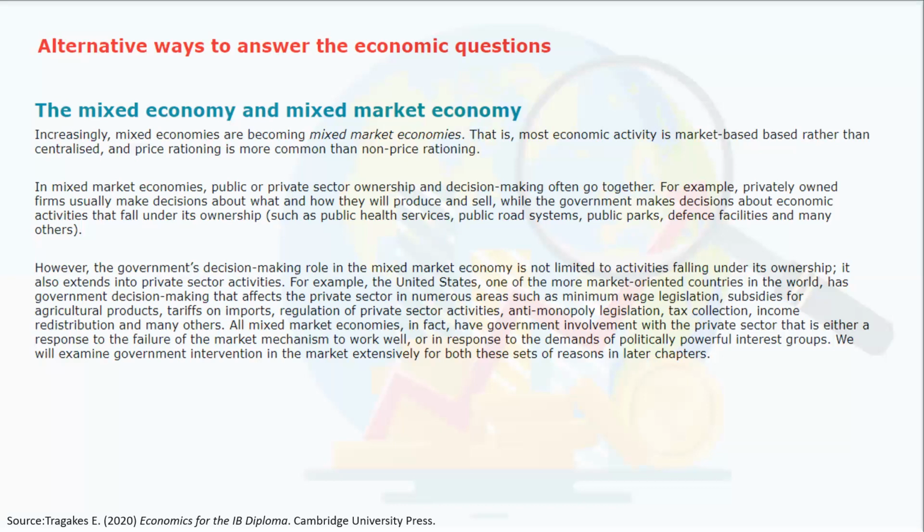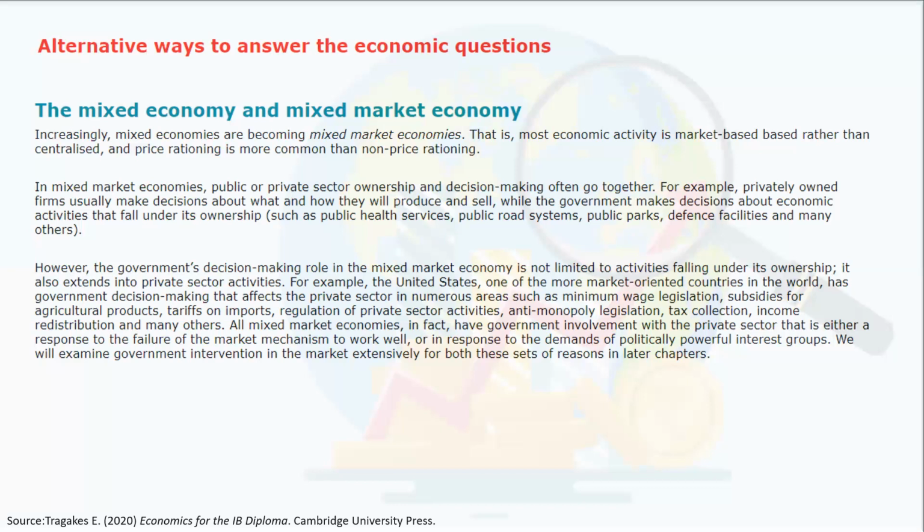Regulations of private sector activities, for example, anti-monopoly legislation. Governments are making sure that companies do not have 100% of the market share. Otherwise, that could result in consumers paying more. Tax collection, increasing taxes, income redistribution, and many others. All mixed market economies, in fact, have government involvement, so all of them go together with the private sector.